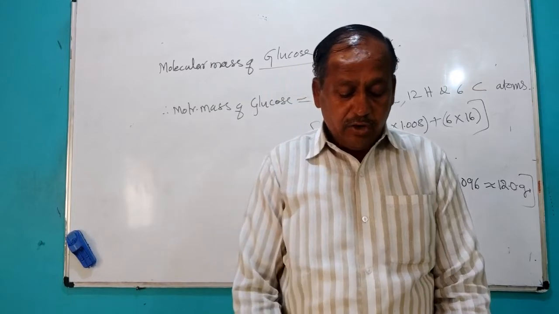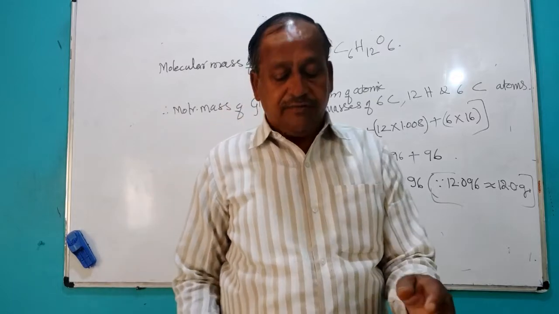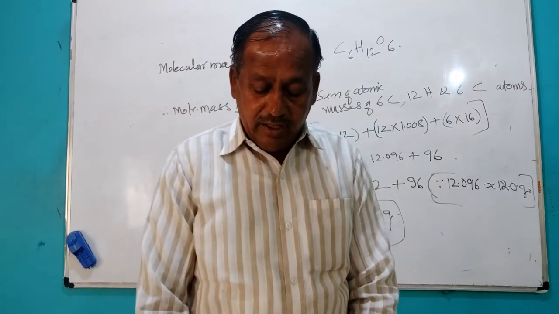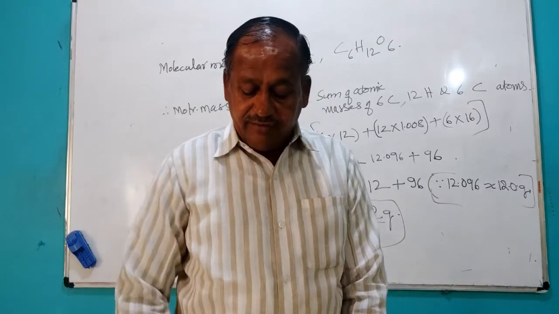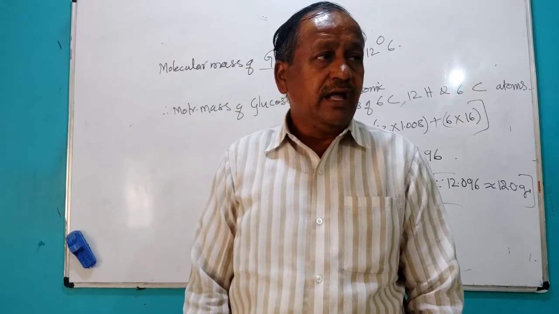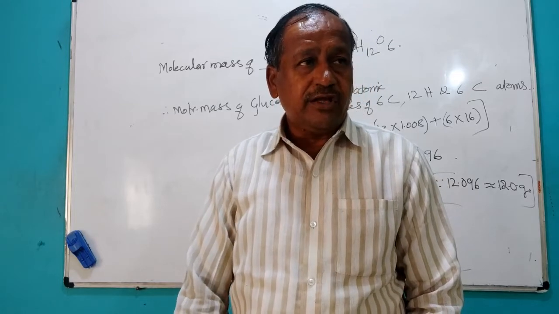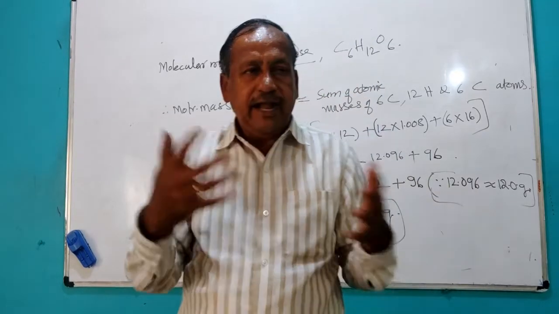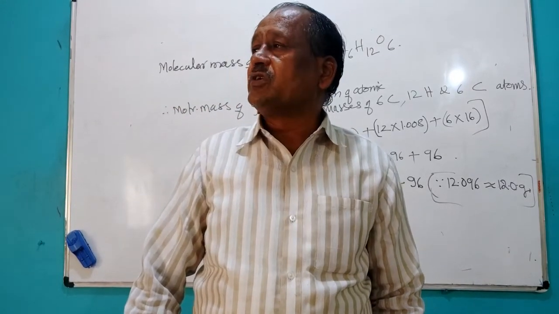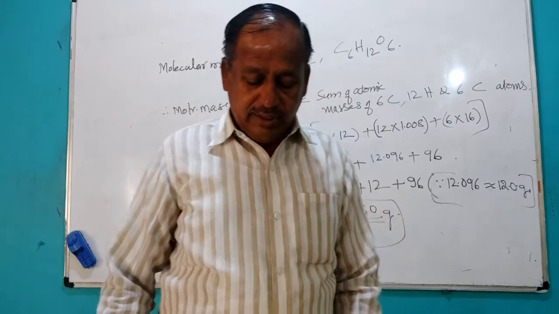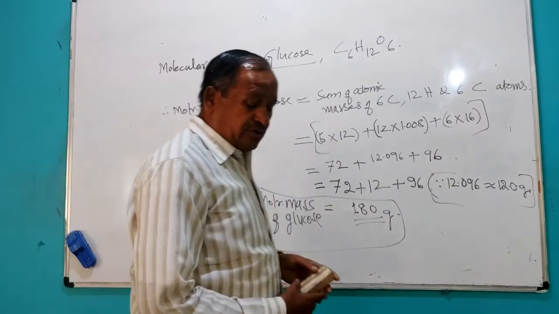Like that you can calculate molecular mass, if you know the atomic masses. You have to find out how many kinds of atoms are there in that molecule and how many of each kind. We know the atomic masses of those elements, and after summing those atomic masses, you will get the molecular mass.